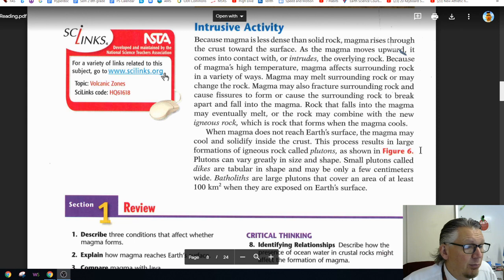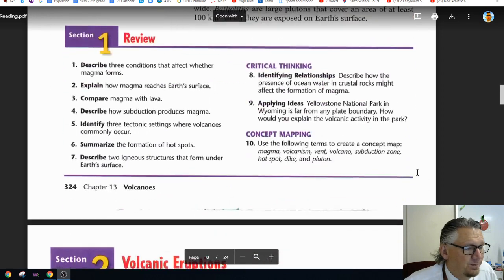Plutons can vary greatly in size and shape. Small plutons, called dikes, are tubular in shape and may only be a few centimeters wide. Batholiths are large plutons that cover an area of at least 100 square kilometers when they are exposed at the Earth's surface.